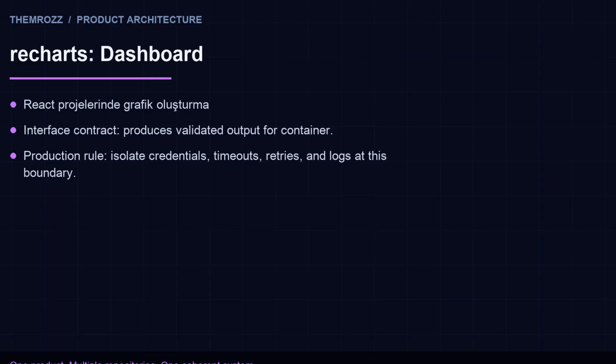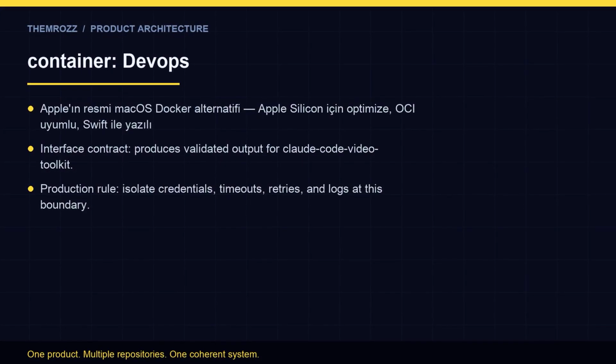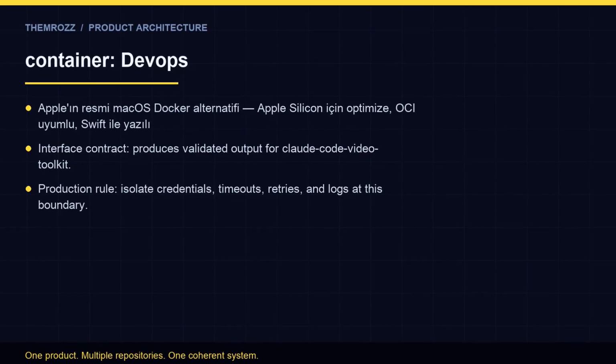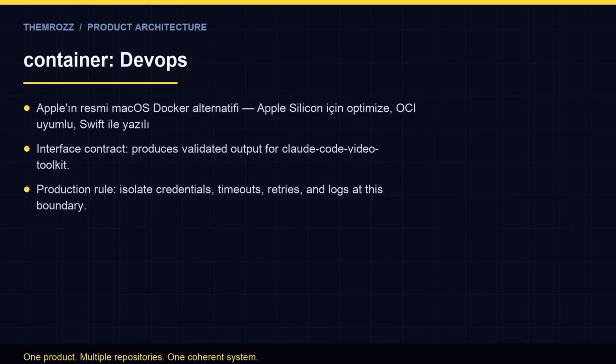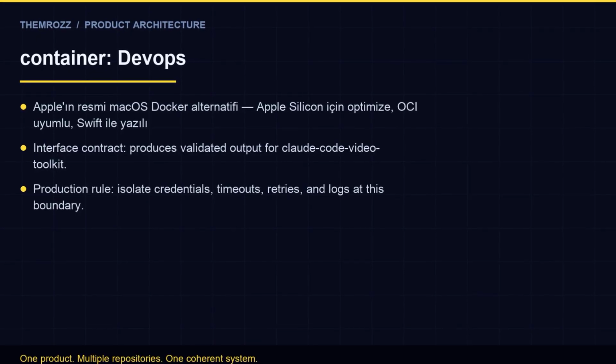of videos. To build a minimum viable product, we can start by integrating the Claude Code Video Toolkit with Whisper for speech recognition and Onyx for large language model capabilities. The Claude Code Video Toolkit can handle video production, while Whisper can transcribe and translate speech, and Onyx can provide advanced language understanding. We can use Recharts to create dashboards for monitoring and analytics, and Container for managing and deploying